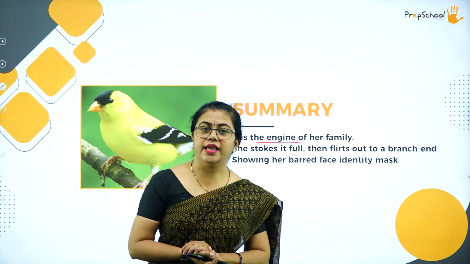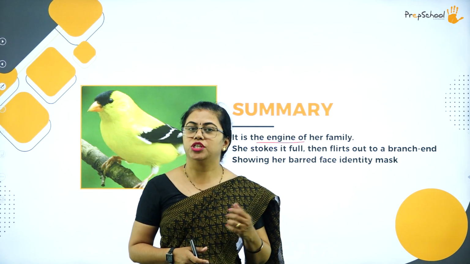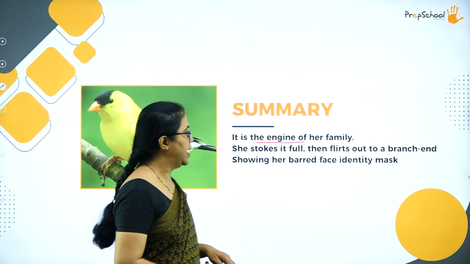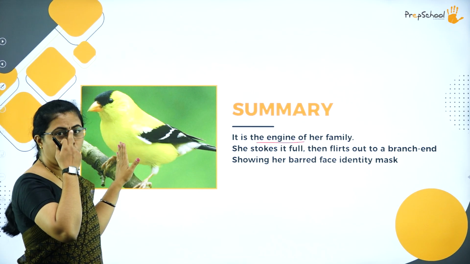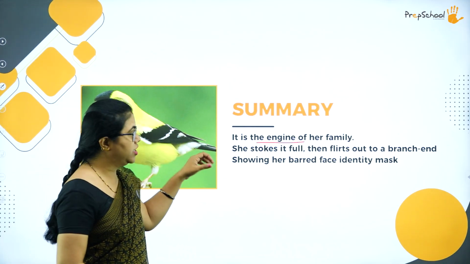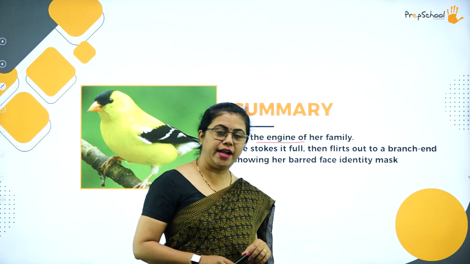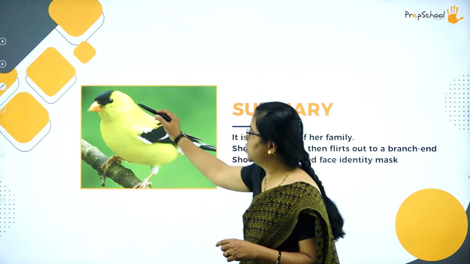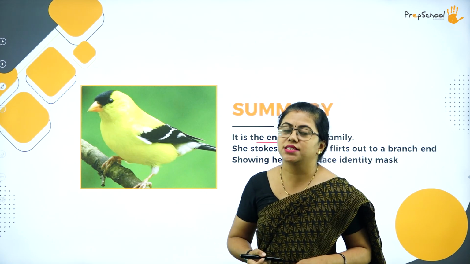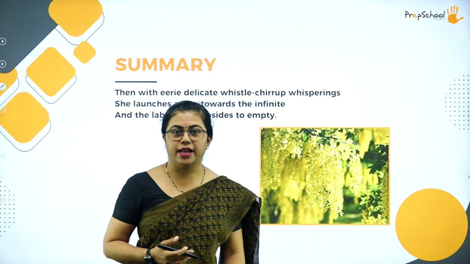Her identity is masked there because of the same color, the yellow color. So she shows her face there at the end of the branch. As I said, she has the same color as that of the laburnum tree. So she hides behind the tree and just shows the barred identity face. People can see only that face, because everything else will be masked within the tree. So this is how she shows, and then what happens at last?